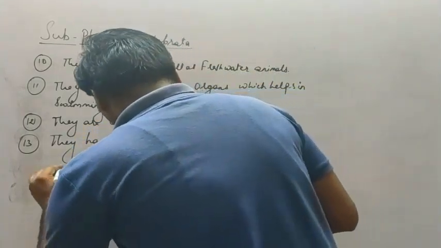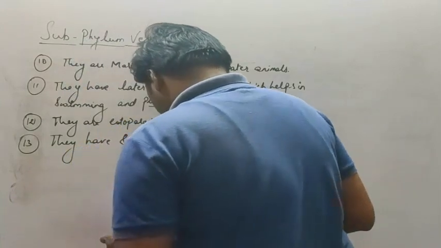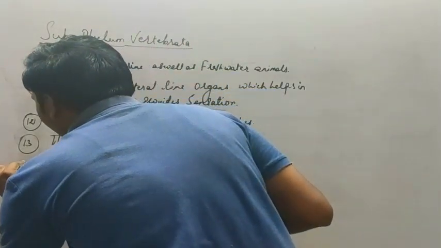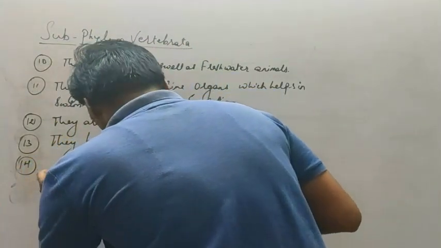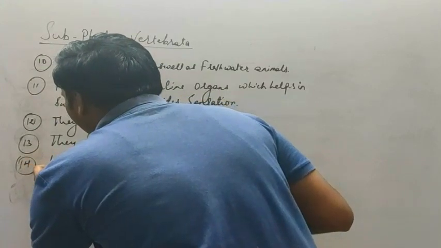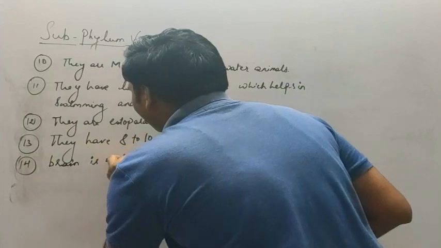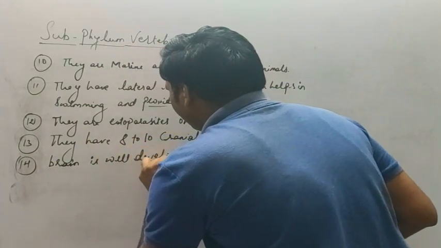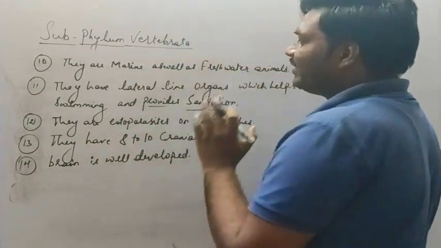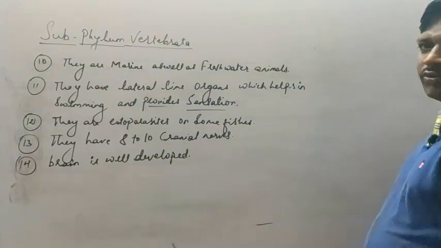The next, the brain is well developed. So the brain is well developed in the petromyzon.